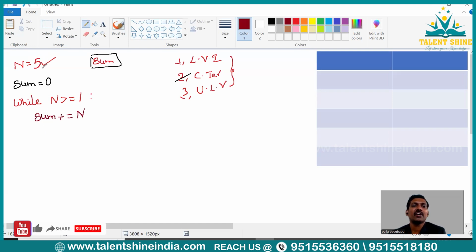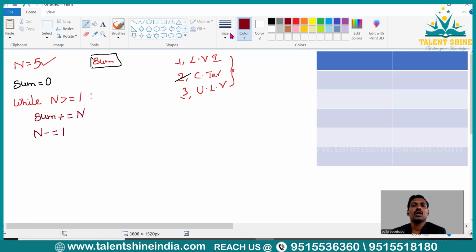Initially n is 5, and in the next iteration it should be 4. So for that I'm going to do n minus equal to 1. So the updation of the loop variable is completed. I hope everybody is clear with these lines. Now let me explain the iterations that will happen during the execution of this program.